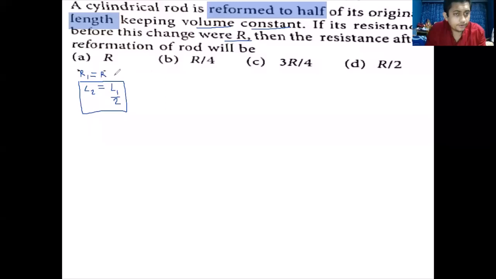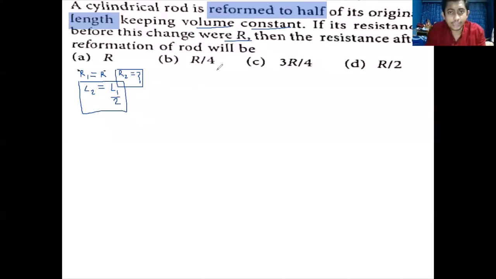Once you reform it, what will be the final resistance? We are asked to find the value of R2. Before reforming the rod, the resistance is R1, and after reformation, what will the resistance be? So now, how to solve it?